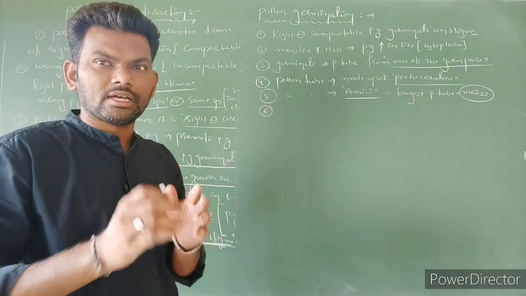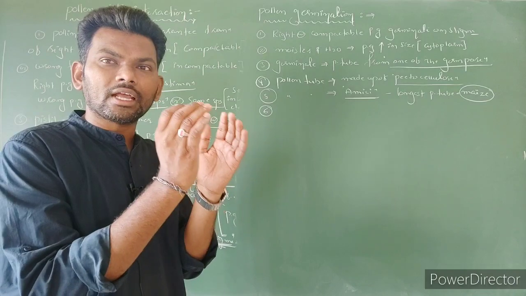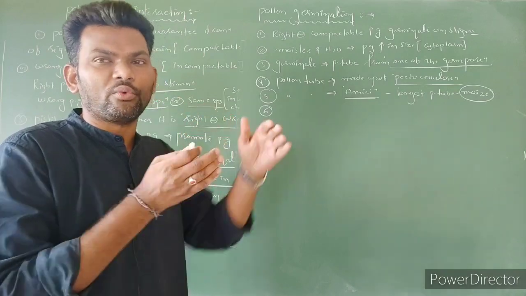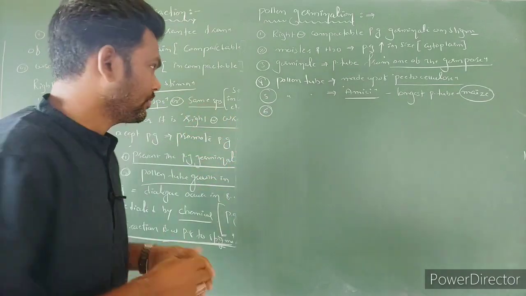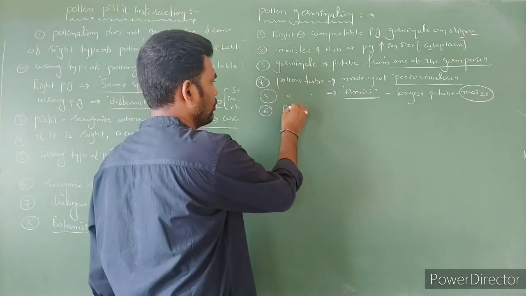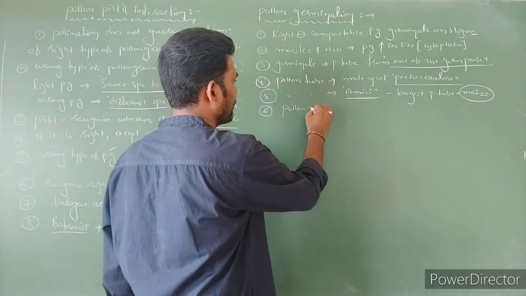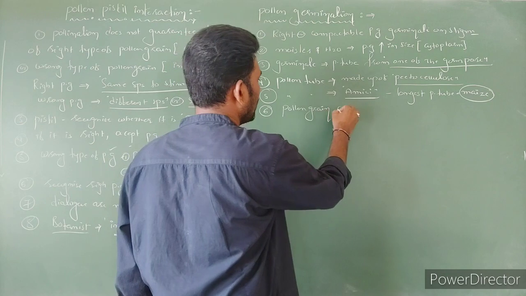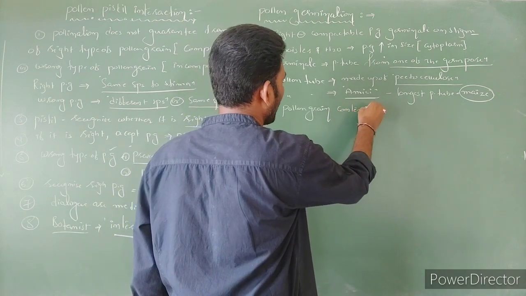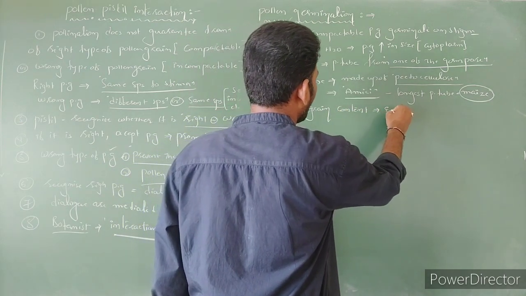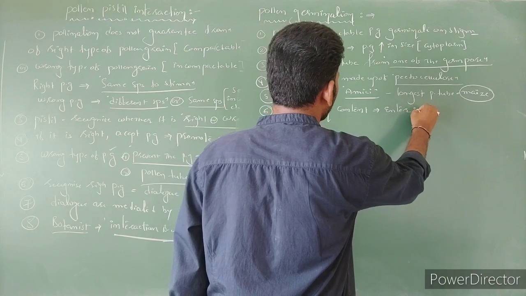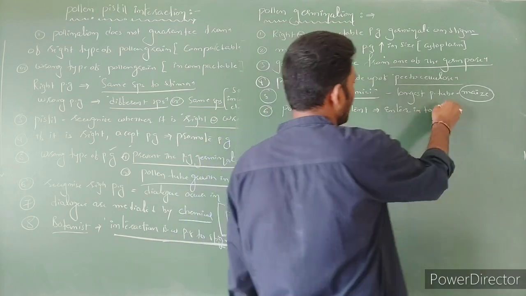Whatever it is, either 2 cells or 3 cells, the pollen grain content enters into the pollen tube.